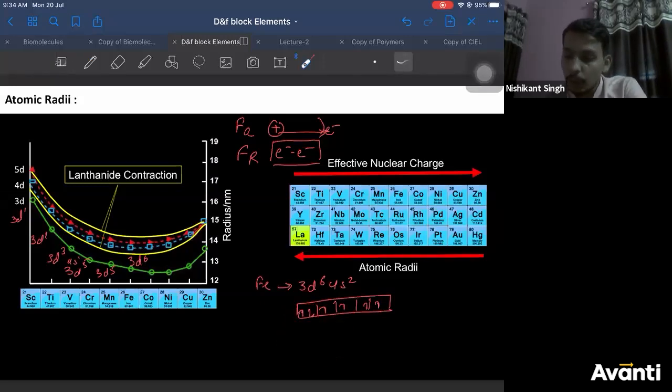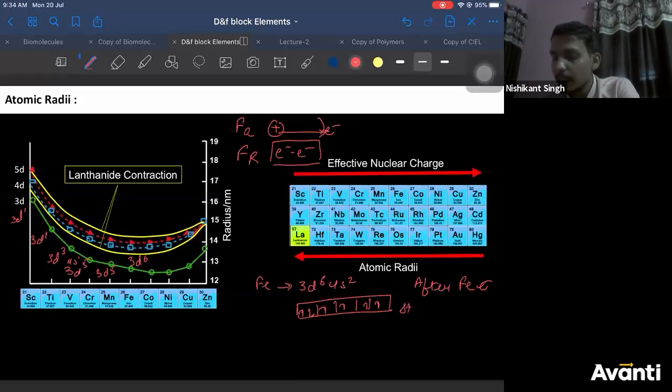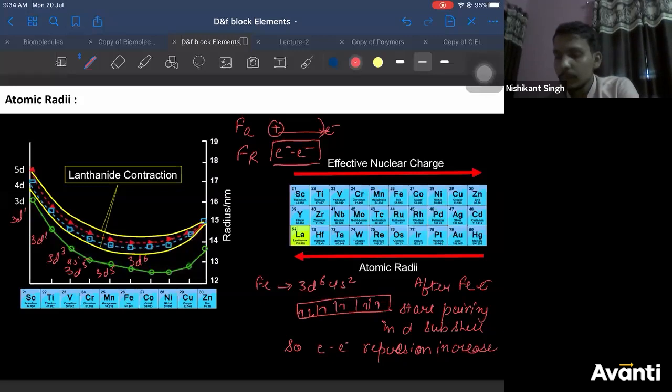Correct? So after iron, electrons start pairing in the d subshell, so electron-electron repulsion increases, correct?